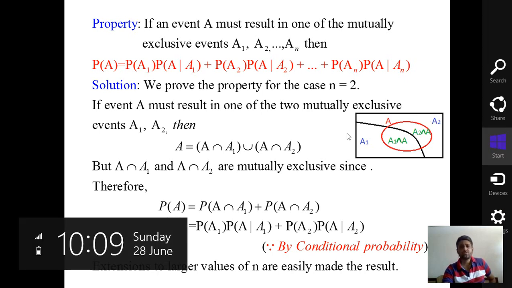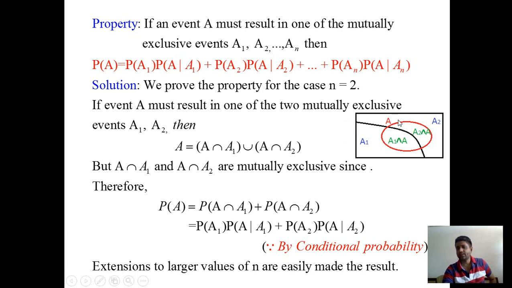Now consider any other event A. This circle represents another event A. Again this event A is split into two categories. This category is known as A1 intersection A, and the right hand side portion is A2 intersection A. So we say that A must result in one of the mutually exclusive events.